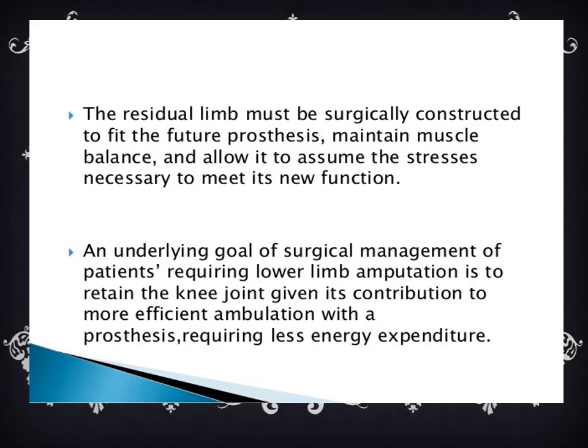The residual limb must be surgically constructed to fit the future prosthesis, maintain muscle balance, and allow it to assume the stressors necessary to meet its new function. An underlying goal of surgical management of patients requiring lower limb amputation is to retain the knee joint, which contributes to more efficient ambulation with a prosthesis that requires less energy expenditure.